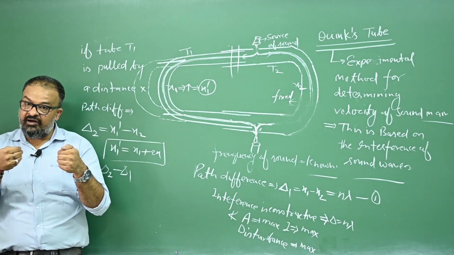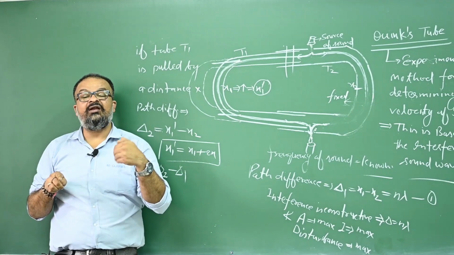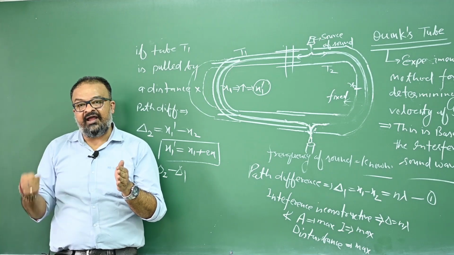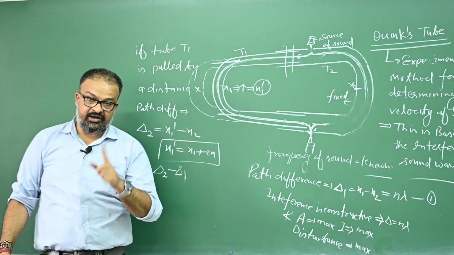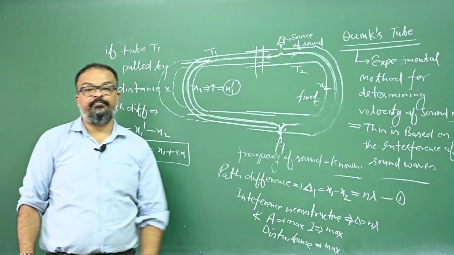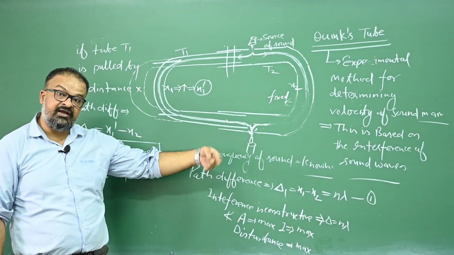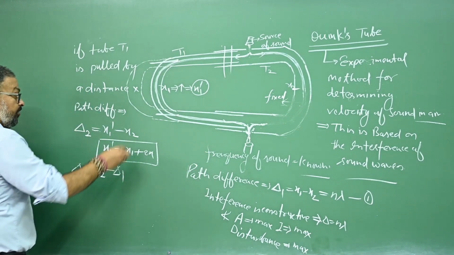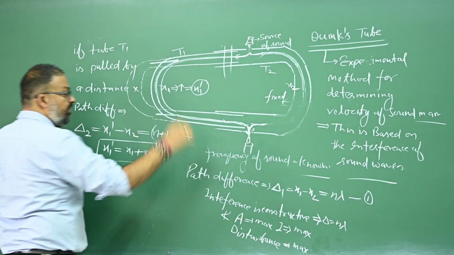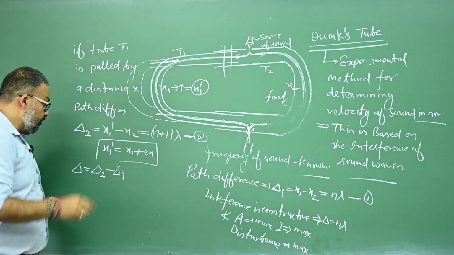Okay, number 2, I'm pulling this tube T1 outside. So wave passing through this part of tube will be increased. Okay, and I will pull this tube outwards until I again find the maximum intensity, until I again find maximum disturbance in the flame of this candle. When the disturbance in the flame of candle is again maximum, that means it is again a constructive interference. That means what? This time this path difference will be equals to n plus 1 lambda. Tell me I'm right or not? This is equation number 2. Yes? Okay.